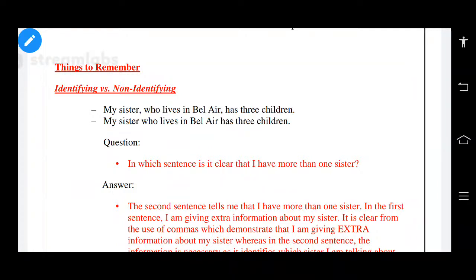We use whom and which when we are modifying the object by using an embedded clause. We use that, and which also, to indicate a place, and we use who as a relative pronoun to modify the subject of a sentence, right? This is what we have learned so far, right?